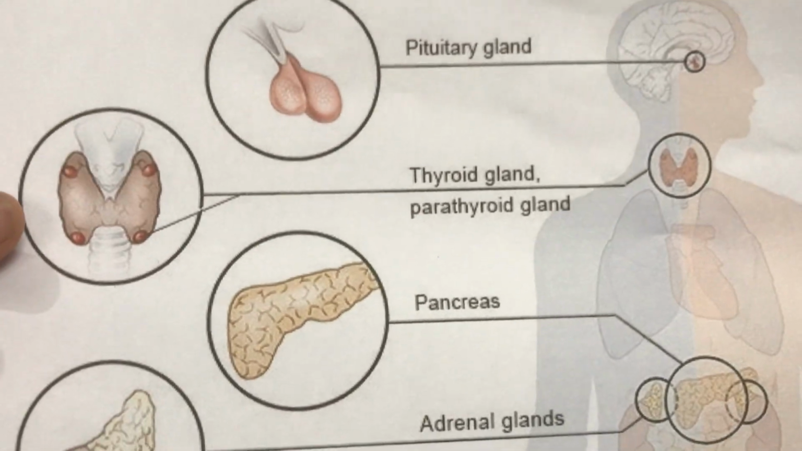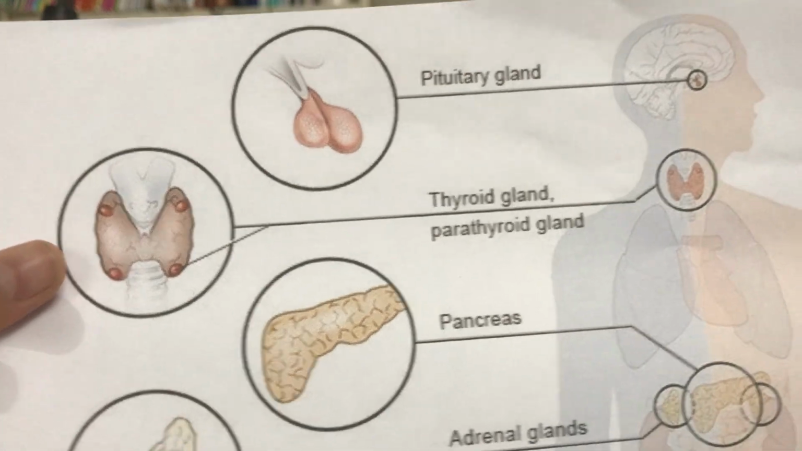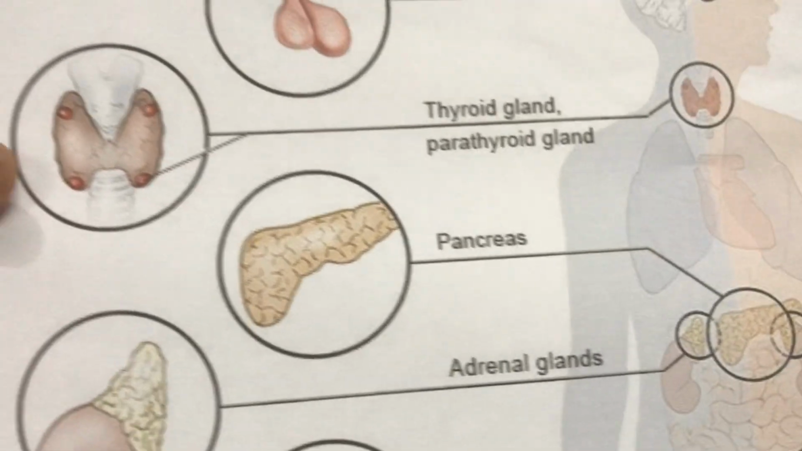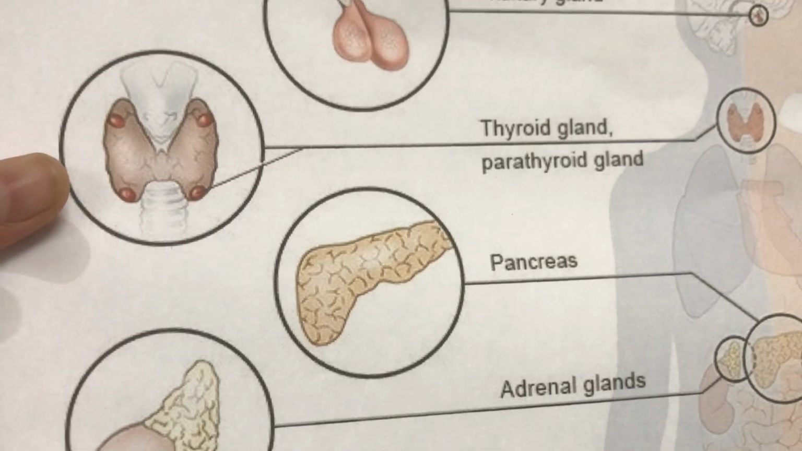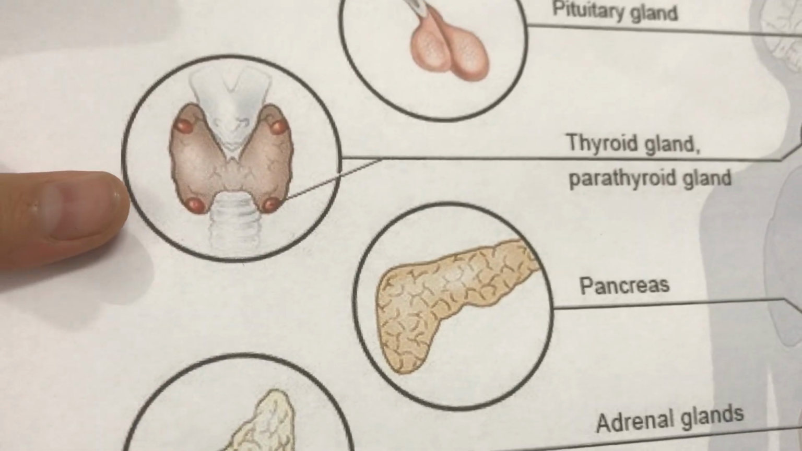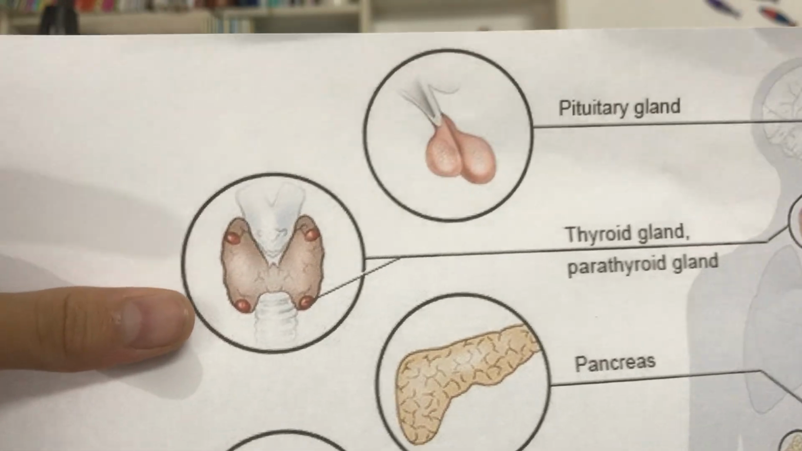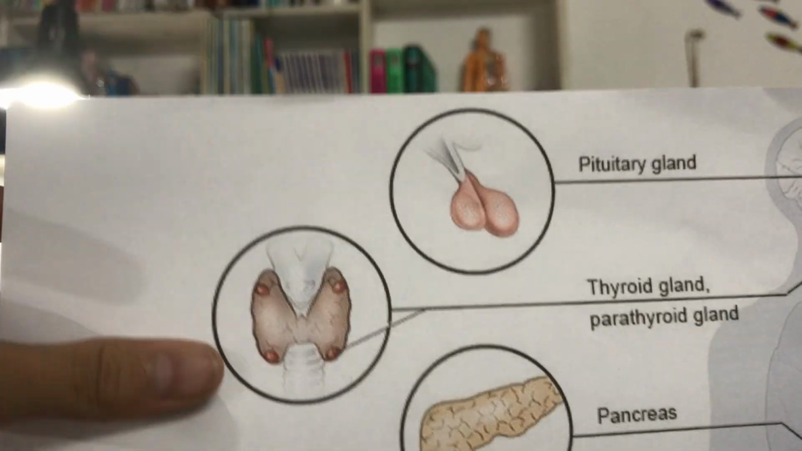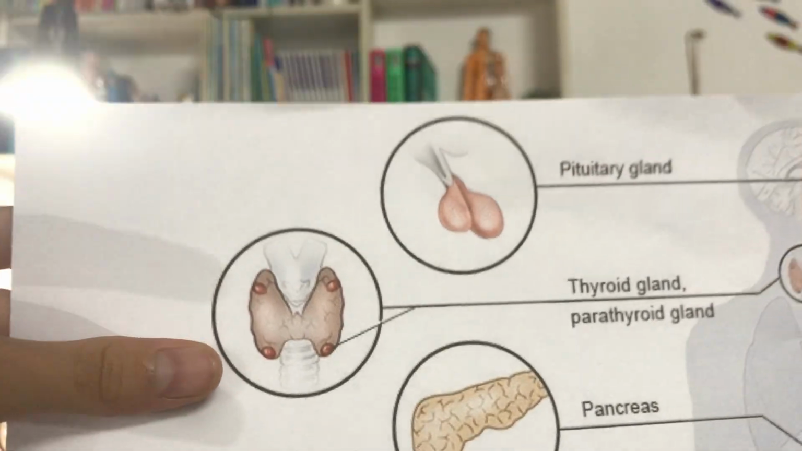We also have the thyroid and parathyroid. Now, the thyroid gland is the gland that is shaped like a butterfly, and the parathyroid glands are the 4 little red circles around it. Now, this is not at the surface of the thyroid gland. It's actually in the thyroid gland. So it's not on the surface like we see here, it's actually inside.